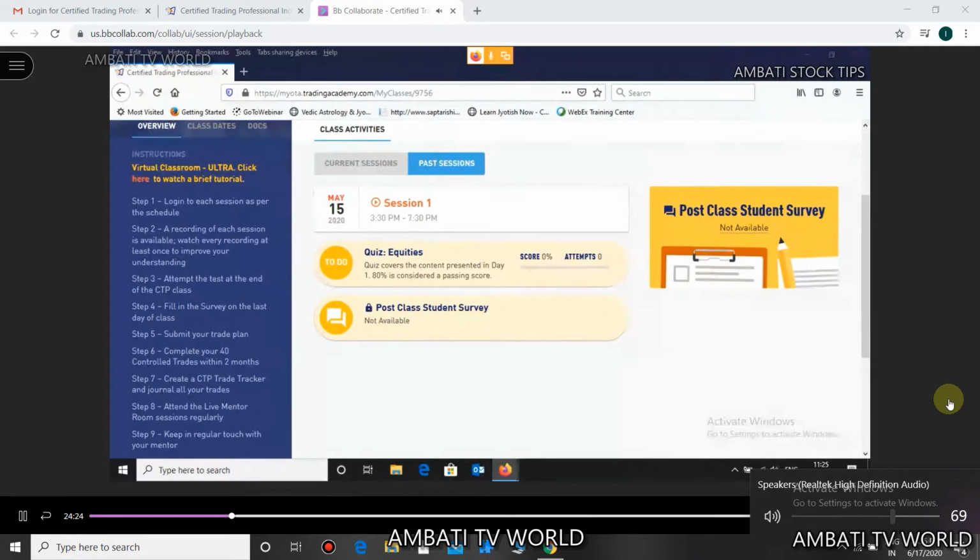On the left hand side, can you see a recording icon on your screen? On your left hand side top, can you see a recording icon? Yes or no? Yes.